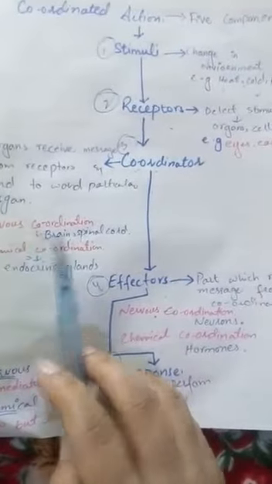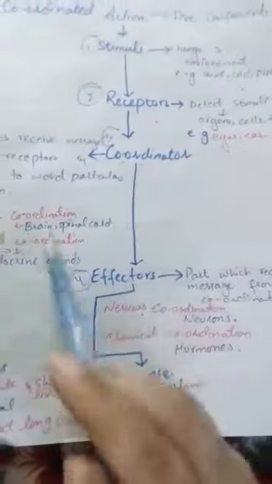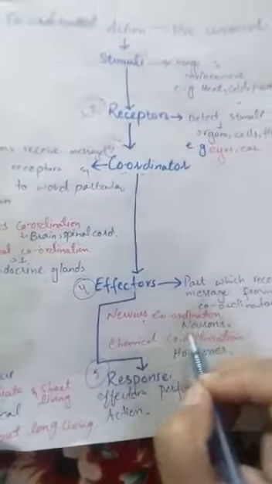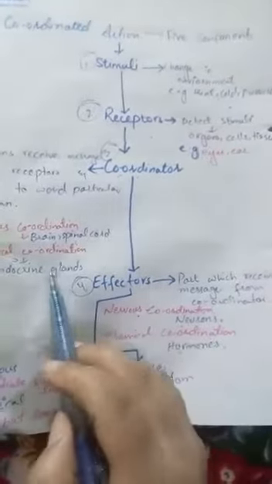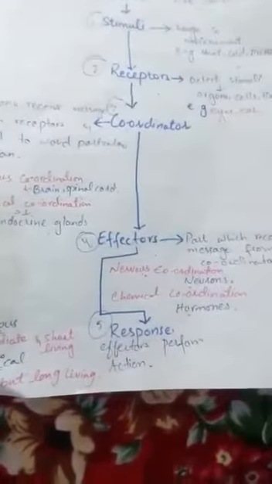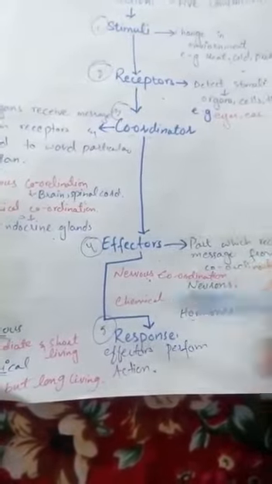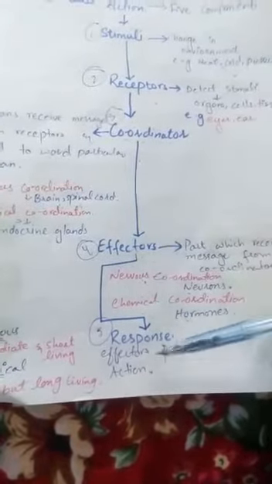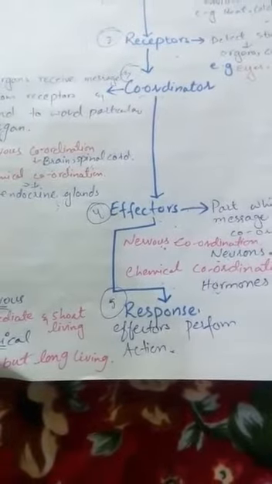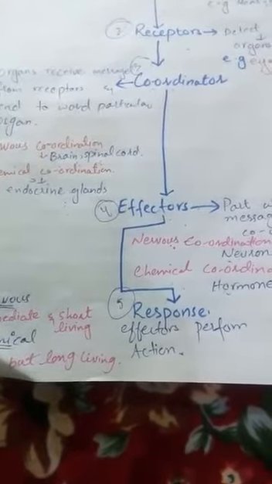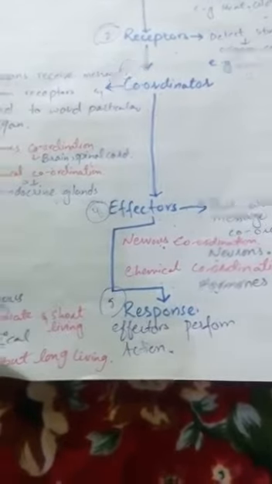In nervous coordination, the brain and spinal cord act as the coordinators, and neurons and nerve cells act as the effectors, and the hormones present in endocrine glands act as the effectors in chemical coordination. Then the next component is the response. When effectors perform an action, it is known as the response. The message is transferred in the form of neurons or hormones, and then at last it performs a basic task or function. The effectors perform this function, and this is known as the response.